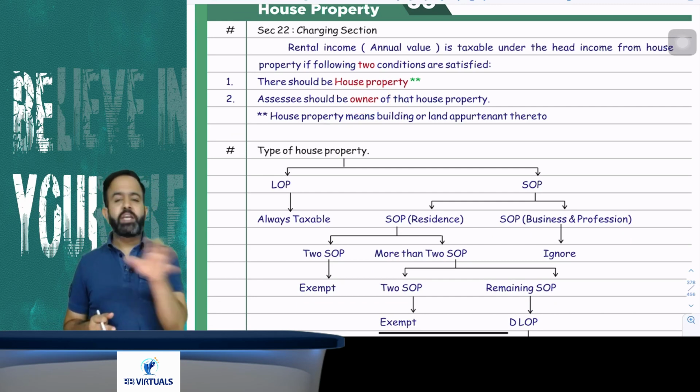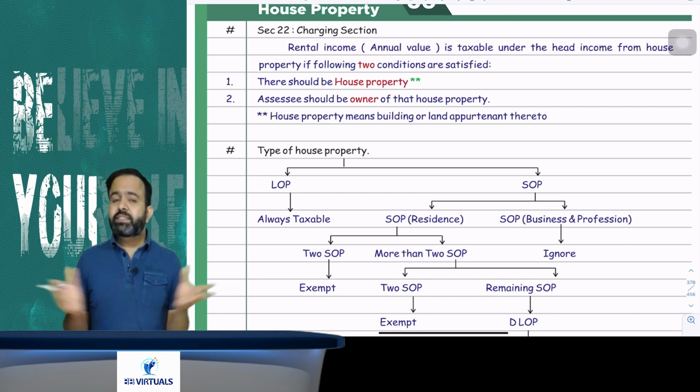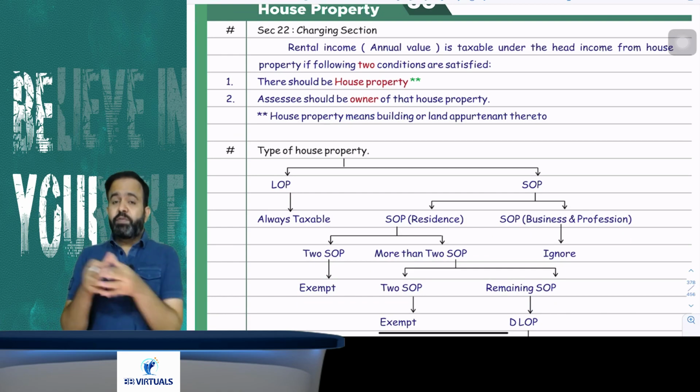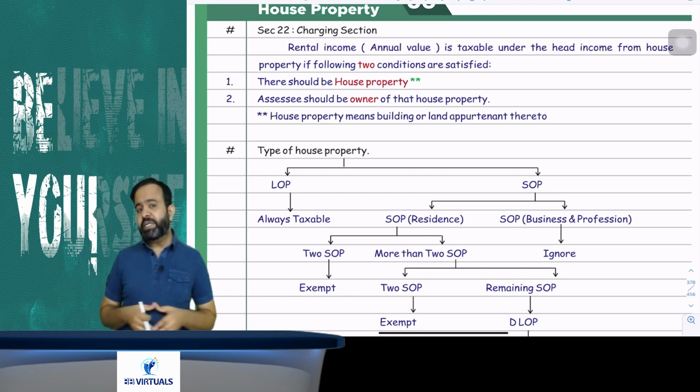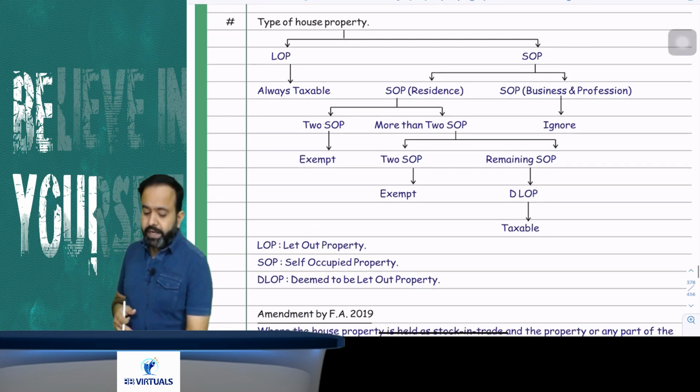Now, owner means beneficial owner or registered owner? The right answer is beneficial owner. So if you are the beneficial owner of any house property, then income will be taxable under house property only. Now guys, just pay attention.